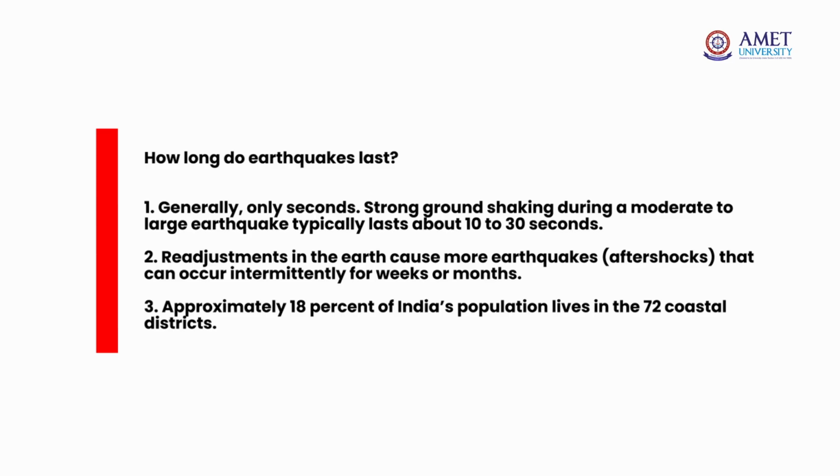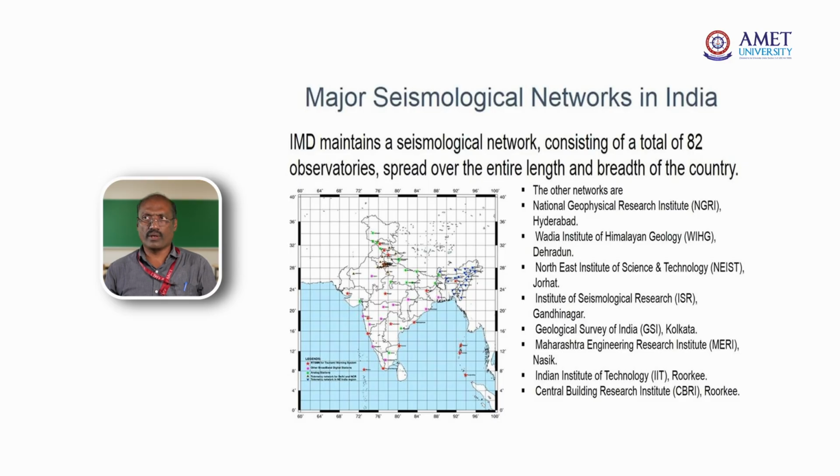Approximately 18% of the Indian population lives in the 72 coastal districts. India has 82 observation centers across the breadth of the country. The other networks are the National Geophysical Research Institute, NGRI, Wadia Institute of Himalayan Geology, Dehradun, North East Institute of Science and Technology, Jorhat, Institute of Seismological Research, Gandhinagar, Geological Survey of India, Calcutta, and Indian Institute of Technology, IIT Roorkee. These are the major seismological networks in India.